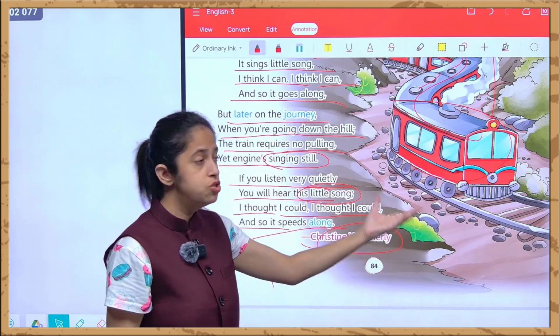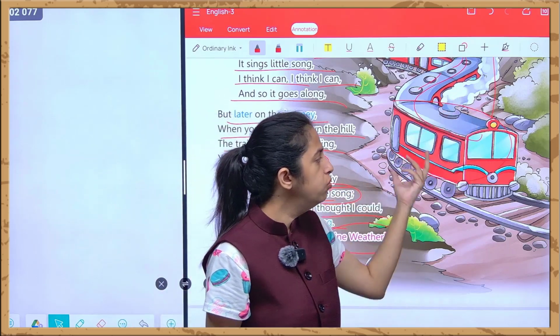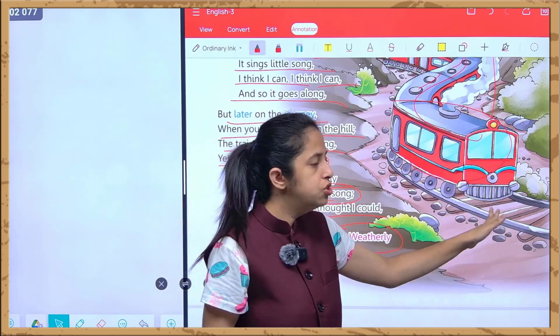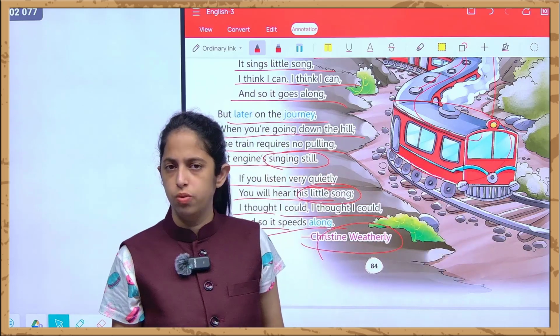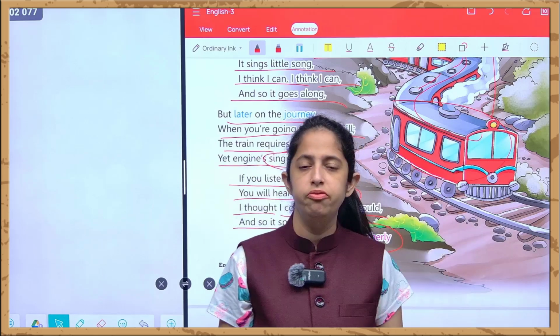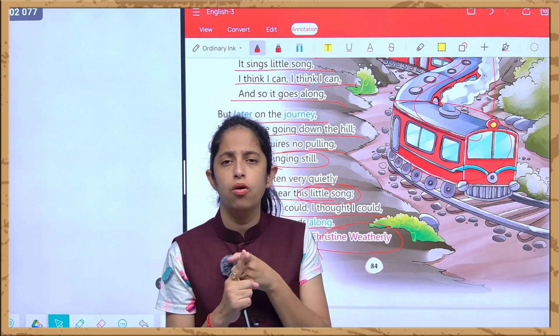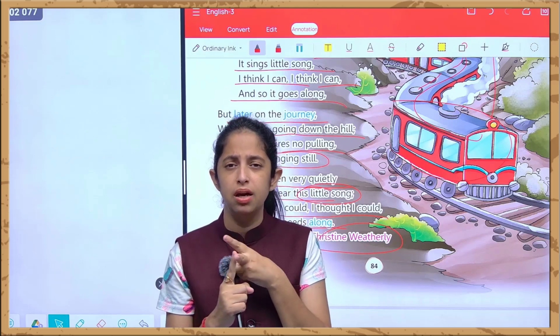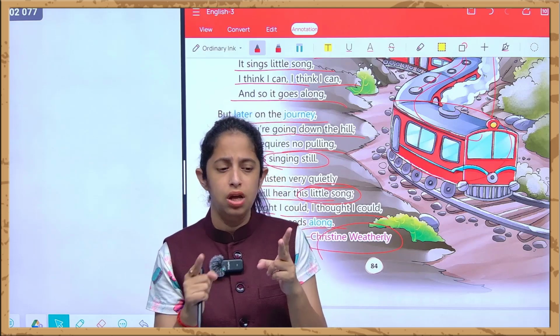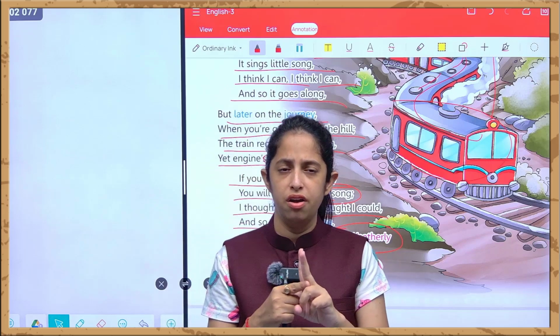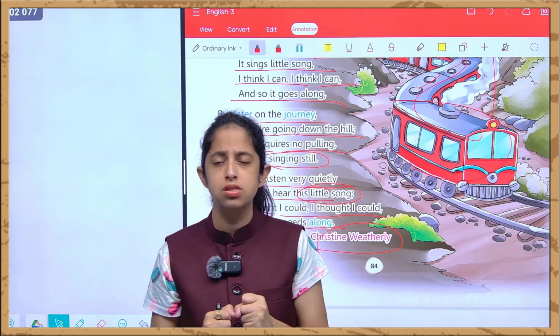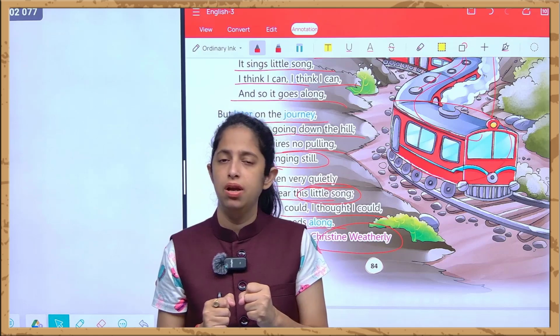Similarly, for a train, it's very important that we listen to the engine's will to move from one place to another. So from this poem we studied that we should listen to our parents, we should go according to our parents, we should obey them, and we should know that we should be continuous with our efforts, we should be courageous towards our goals, and we should remain disciplined.